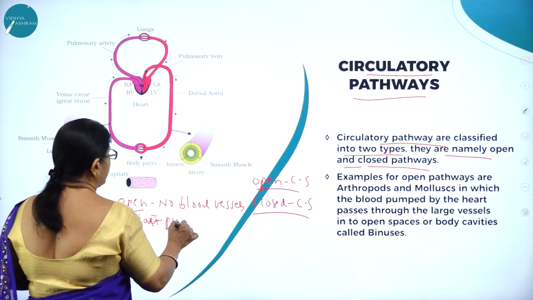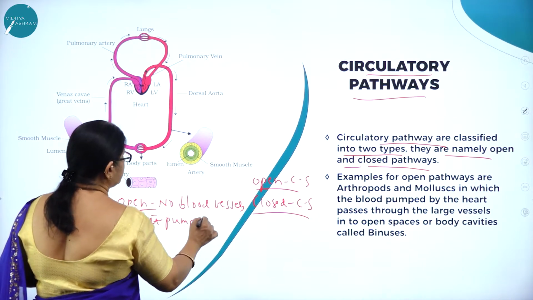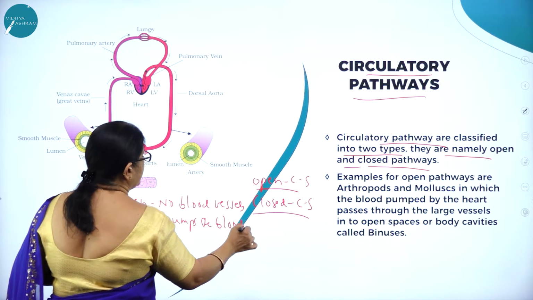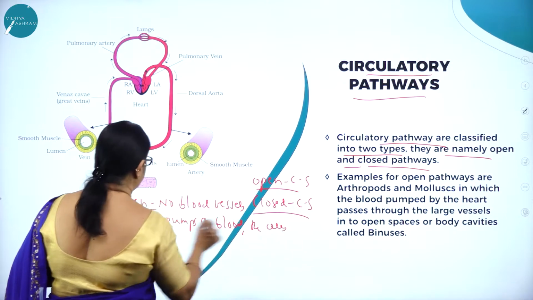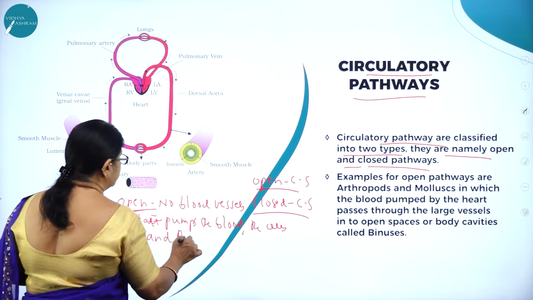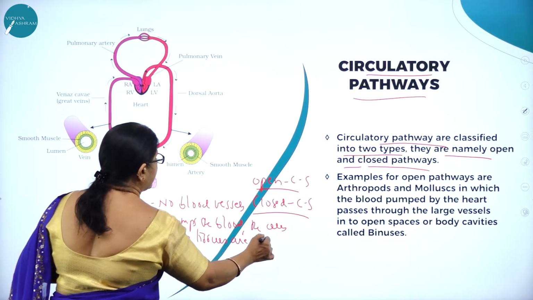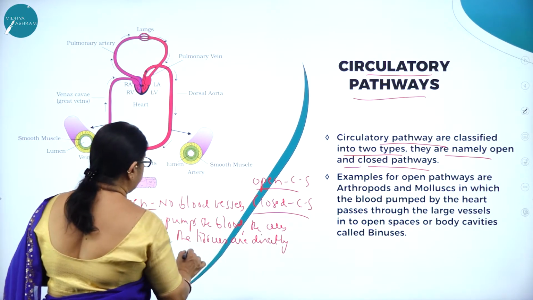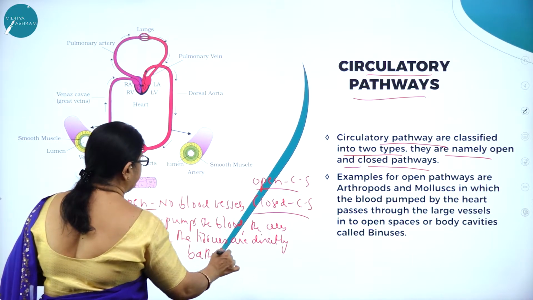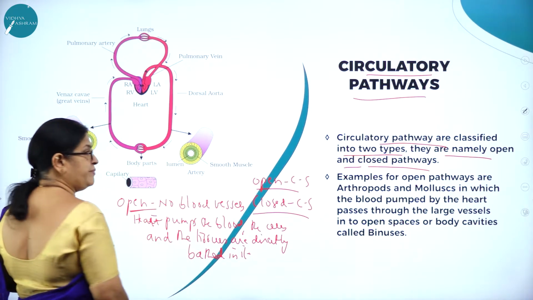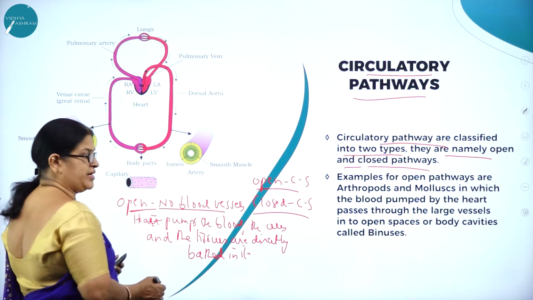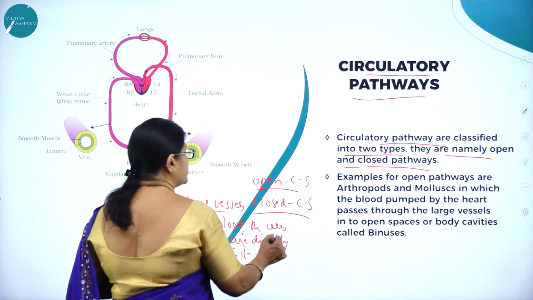So what will happen? Heart pumps the blood, and the cells and the tissues are directly bathed in it. So absence of blood vessels. So what do you mean by closed?